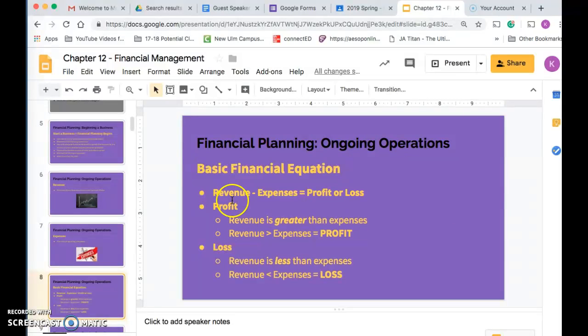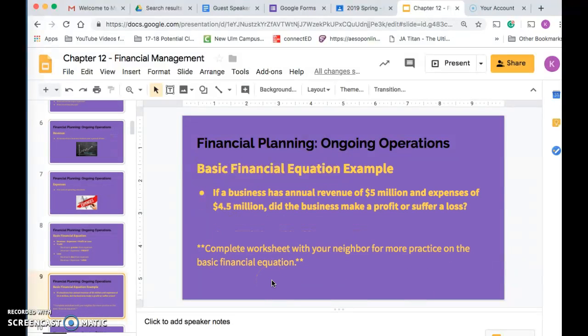Profit is going to be when your revenue is greater than your expenses. So revenue greater than expenses equals a profit. A loss is when revenue is less than your expenses. So you're bringing in less money than you're paying out of your business. So revenue less than expenses equals a loss. For example here, if a business has annual revenue of $5 million and expenses of $4.5 million, did the business make a profit or suffer a loss?